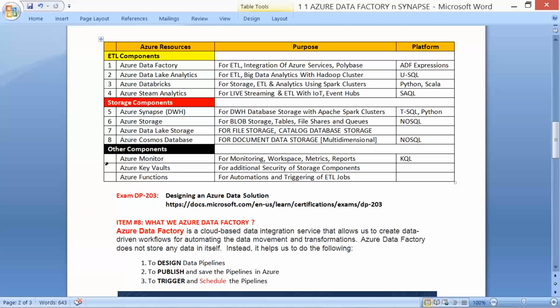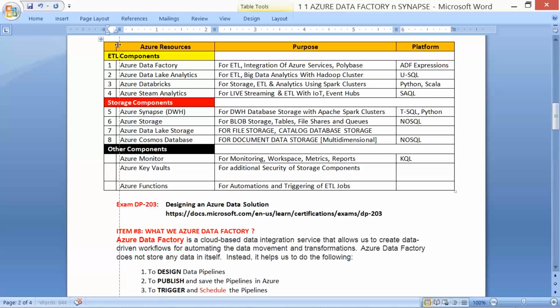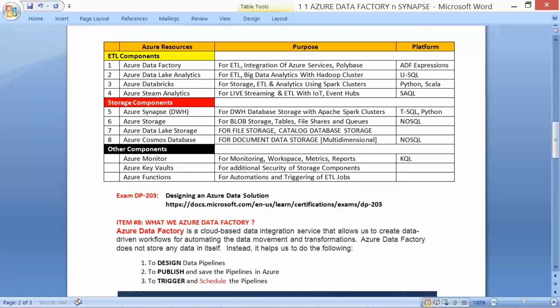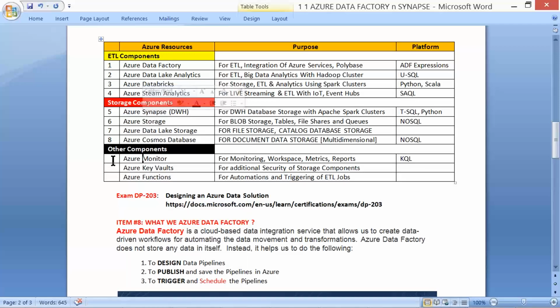With this information, now here we go. I repeat again: four storage components, four ETL components, and then yes, we have three other components involved. Here it is, as per the DP203. Our course is mainly on the first ETL component and the first storage component. What's the difference? Let's see.